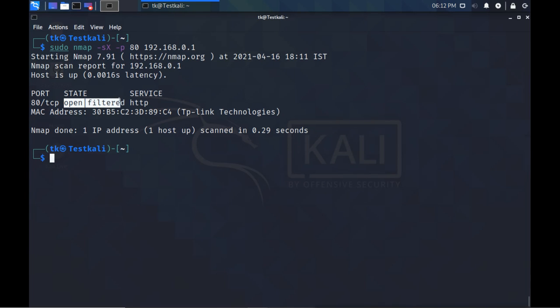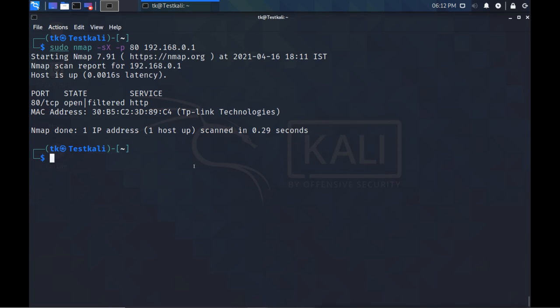Open and filtered, that means it is open, and it is also filtered, that means it is password protected. If you want to access this port, if you want to access the web server, it is protected by password, but it is open there, and it is open from this. This is my device name. So this is the command to do the Xmas scanning.